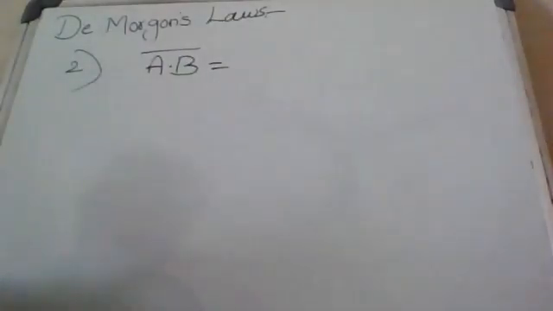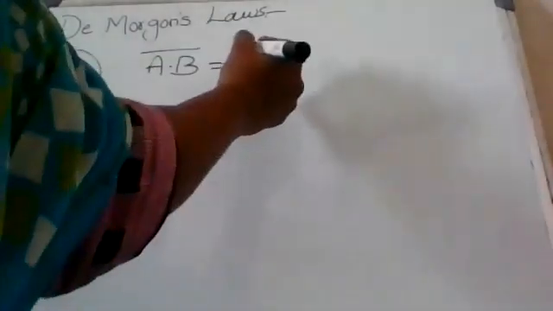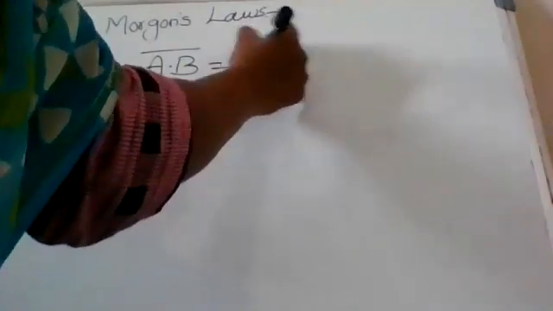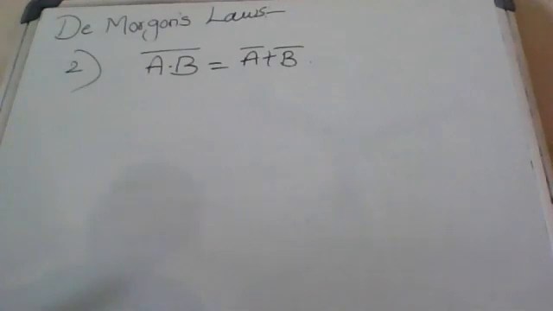Next, De Morgan's theorem 2, or second law. (A dot B) whole complement equal to A complement plus B complement.